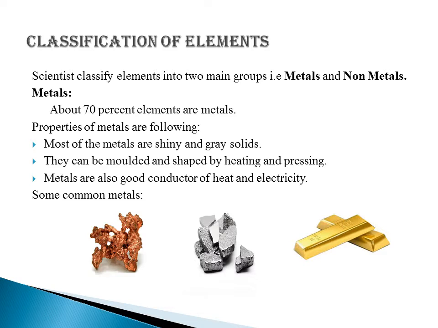Most of the metals are shiny and grey solids. You can see the iron below in the picture. They can be molded and shaped by heating and pressing. So by heating and pressing we can change the shape of metals, and metals are also good conductors of heat and electricity. They can pass heat and electricity easily through themselves.